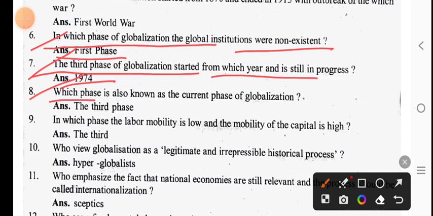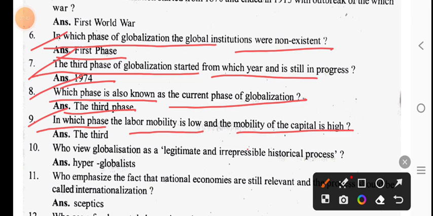Which phase is also known as the current phase of globalization? The third phase. In which phase is labor mobility low and mobility of capital high? The third phase: labor mobility is low and the mobility of capital is high.